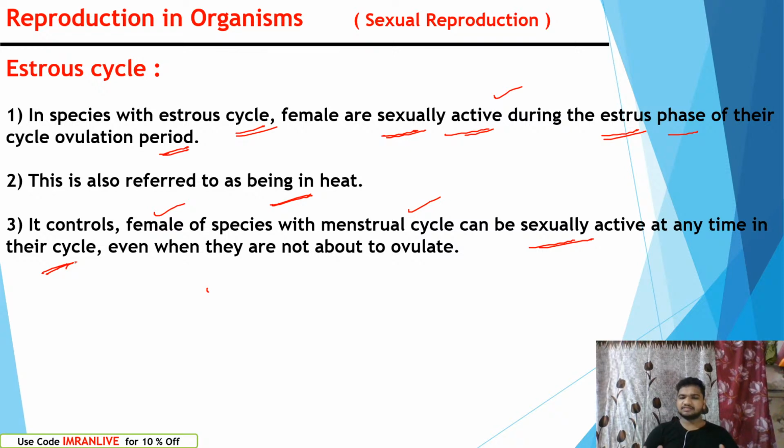That is the reason they are not sexually active. Sexual desires are very low during the menstrual cycle. In the estrous cycle of non-primates, we can see very active performance, and we can see formation of ovules and ovulation during the estrous cycle.